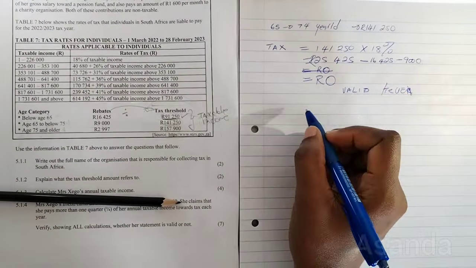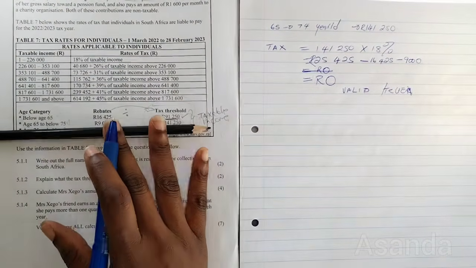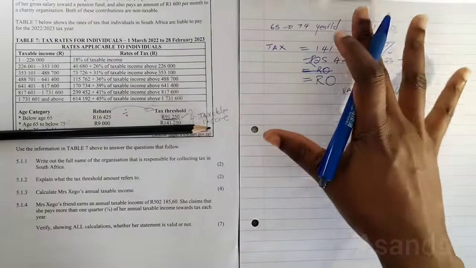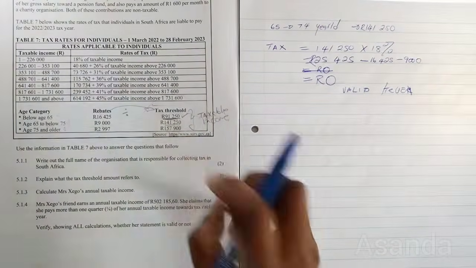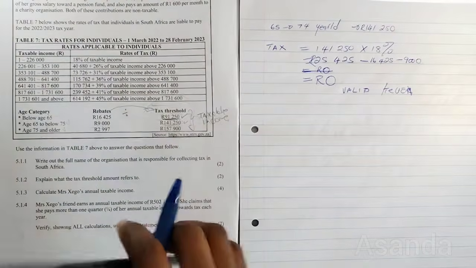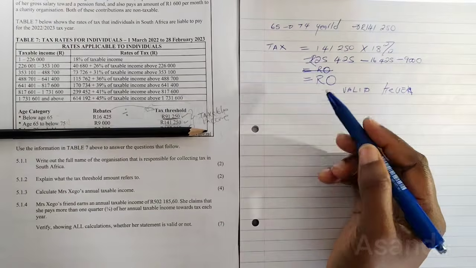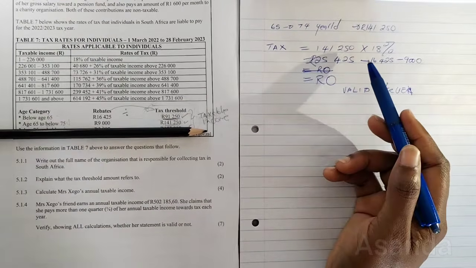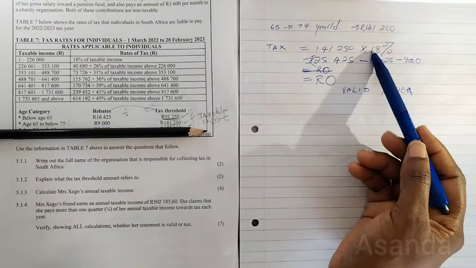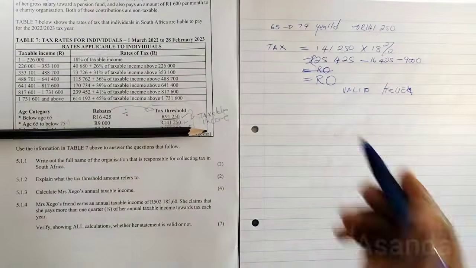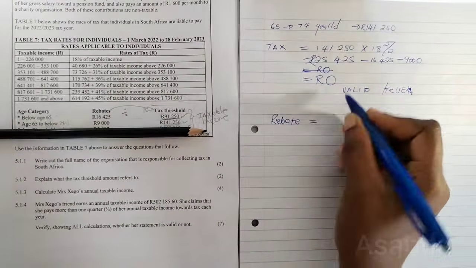Okay. Next up, we are going to now do the tax threshold. I want to do the tax threshold while this calculation is here. So let's find the tax threshold. I know the tax threshold is right there, but we're going to try and find it by calculation. In order to find the tax threshold for this age group, we first have to know what the rebates are.